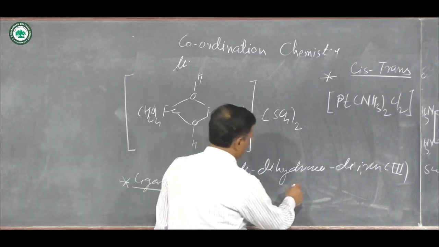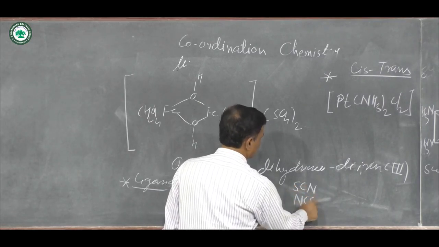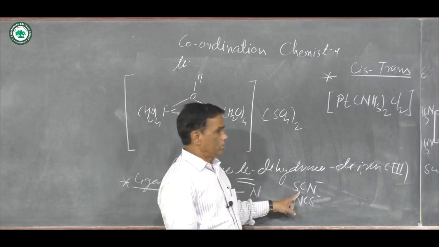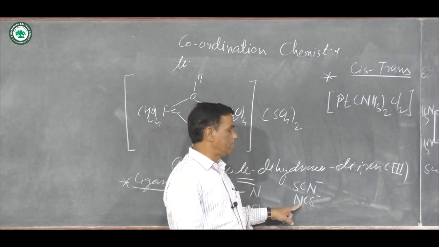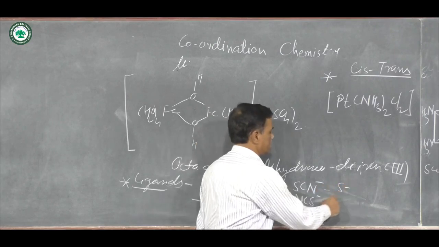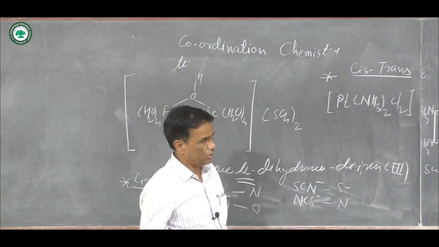The same happens with SCN minus and NCS minus. In the first, bonding with sulfur occurs, and in the second, bonding with the metal through nitrogen occurs. Therefore sulfur bonding is represented as S and nitrogen bonding as N.